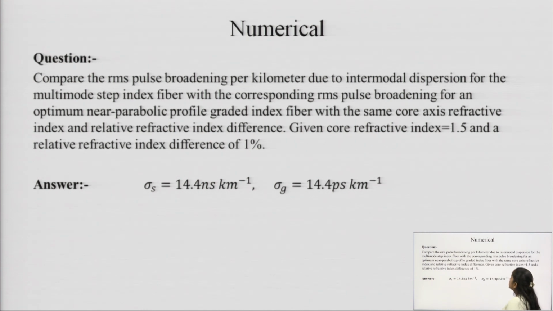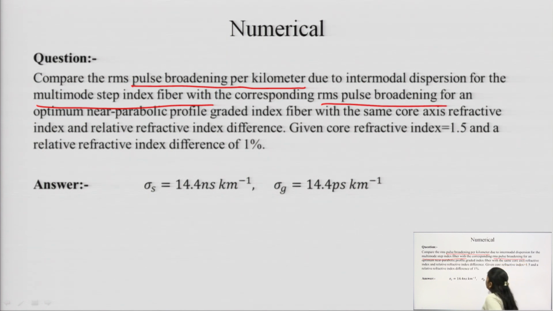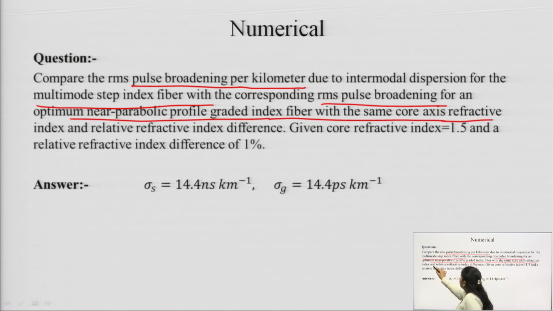We have to calculate the RMS pulse broadening per kilometer due to intermodal dispersion for the multimode step index fiber, and compare it with the corresponding RMS pulse broadening in the near parabolic profile gradient index fiber with the same core axis refractive index and relative refractive index.